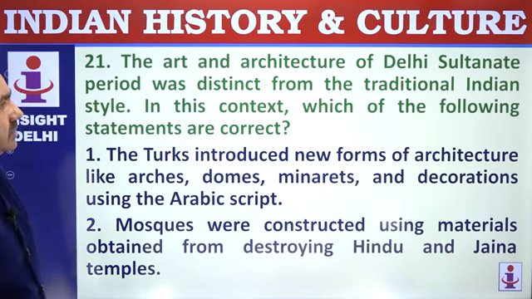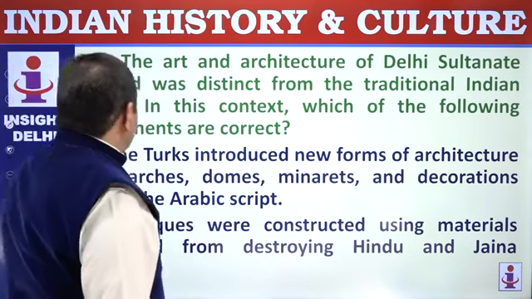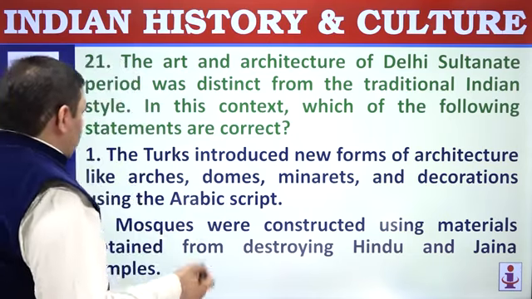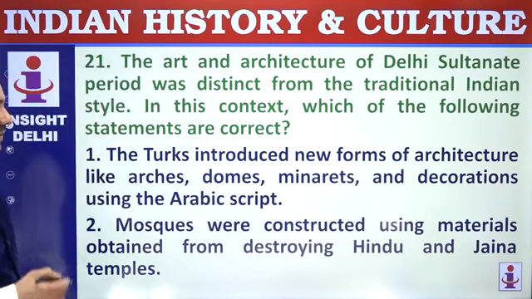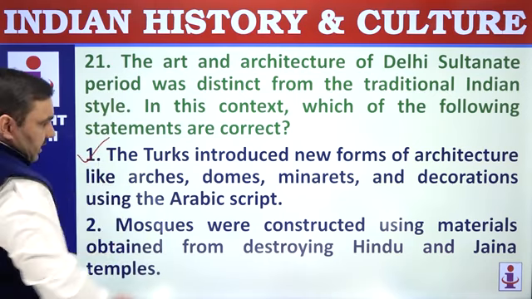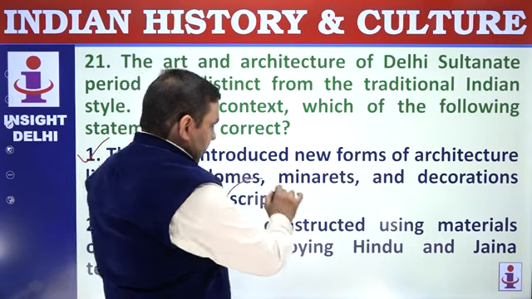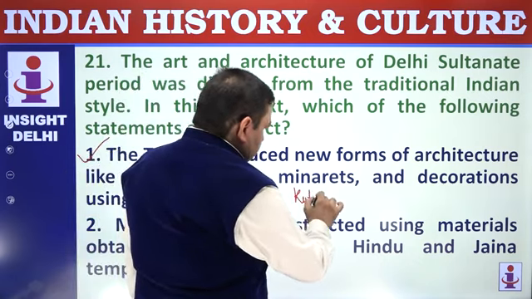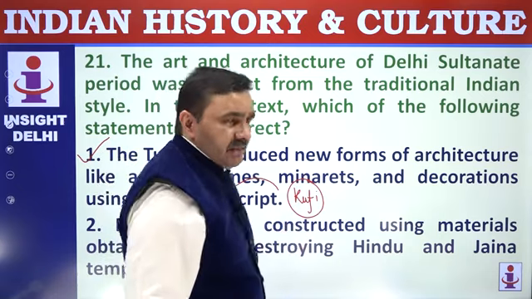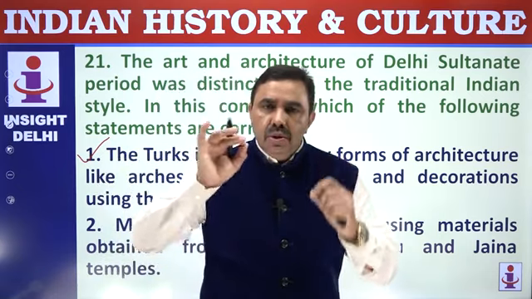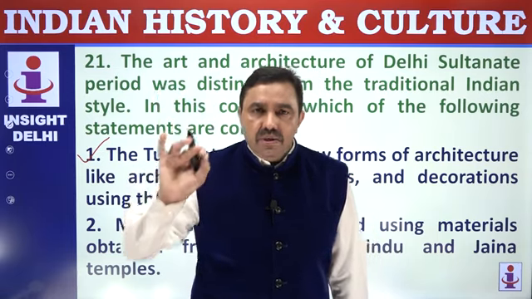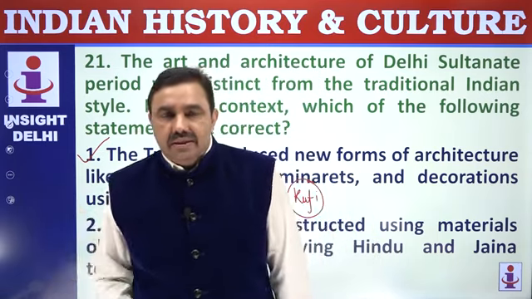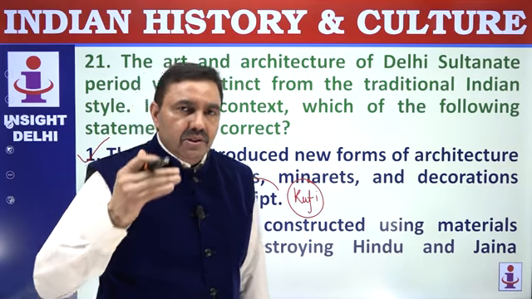21. The art and architecture of the Delhi Sultans' period was distinct from the traditional Indian style. In this context, which of the following statements are correct? The Turks introduced new forms of architecture like arches, domes, minarets, and decorations using Arabic script. Arabic script decoration was known as Kufi, so that name is very important. Kufi was actually the name of an angular Arabic script. This angular Arabic script was used to make decorations or to write verses of the Quran on walls, roofs and gates, etc. That particular style of ornamentation also came to be known as Kufi.